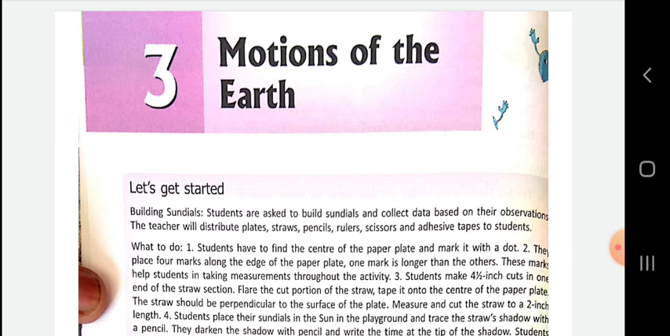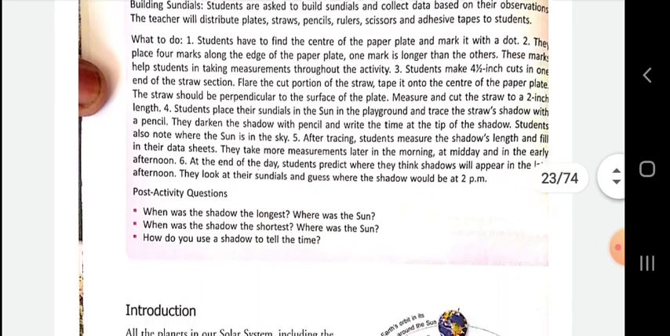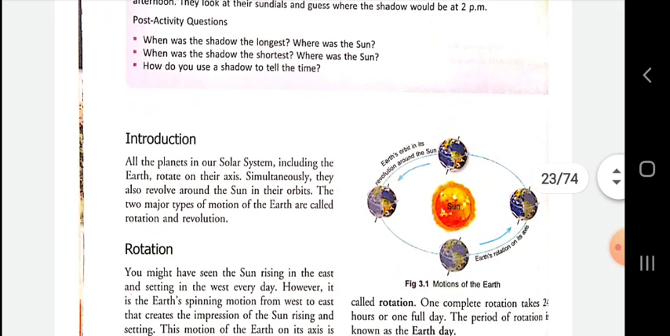Dear student, in this video we are going to read chapter 3 of class 6 SST. Our today's topic is motions of the earth. Now we are going to start the chapter.